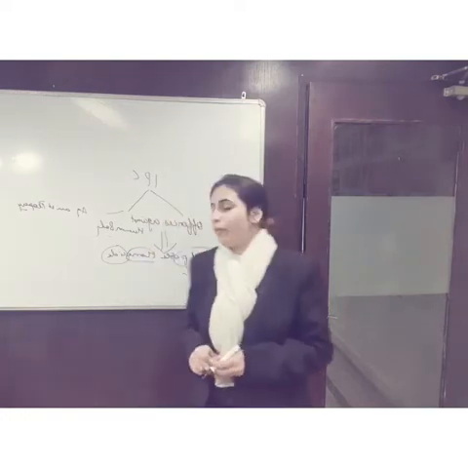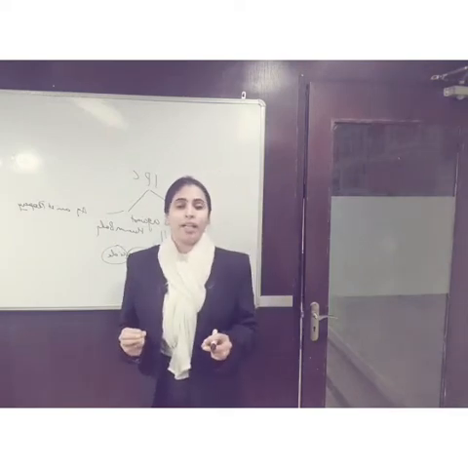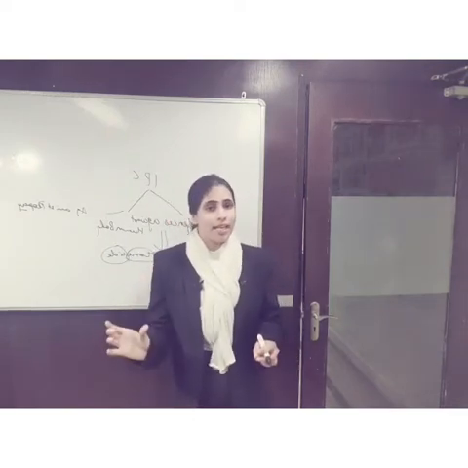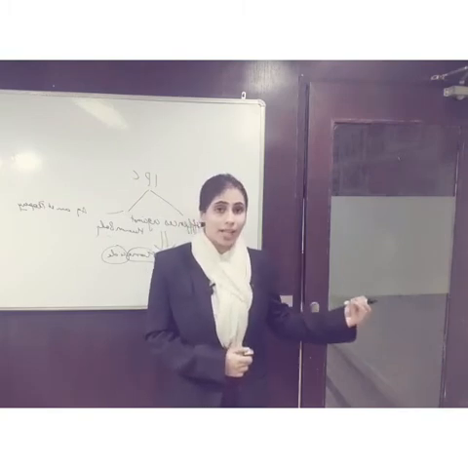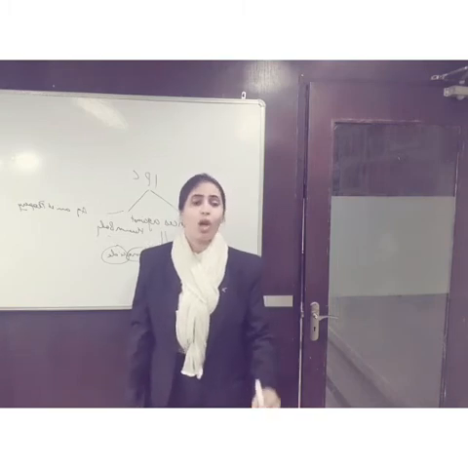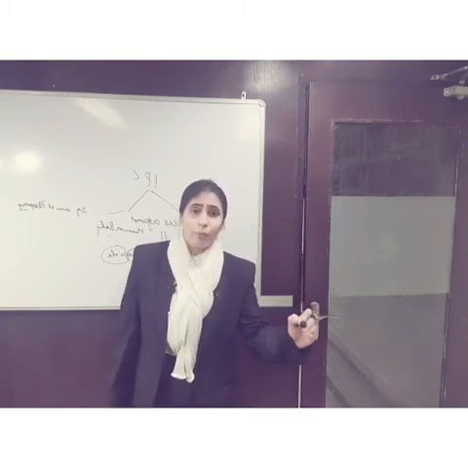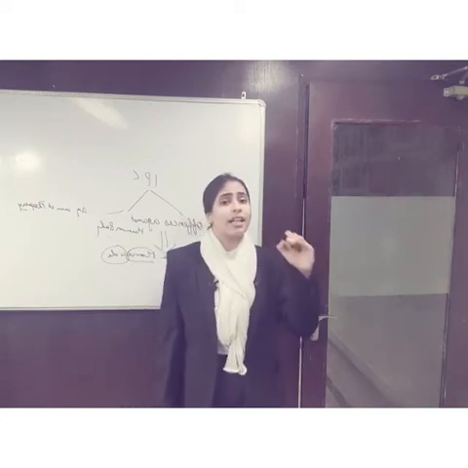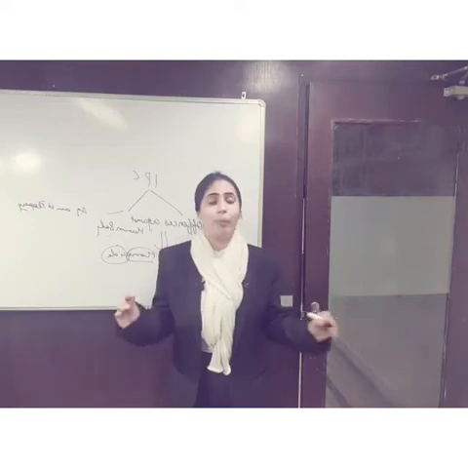So, according to section 299 of IPC, whoever causes death with the intention of causing death, or with the intention of causing such bodily injury as is likely to cause death, or with the knowledge that the death would be caused, is said to have committed culpable homicide.